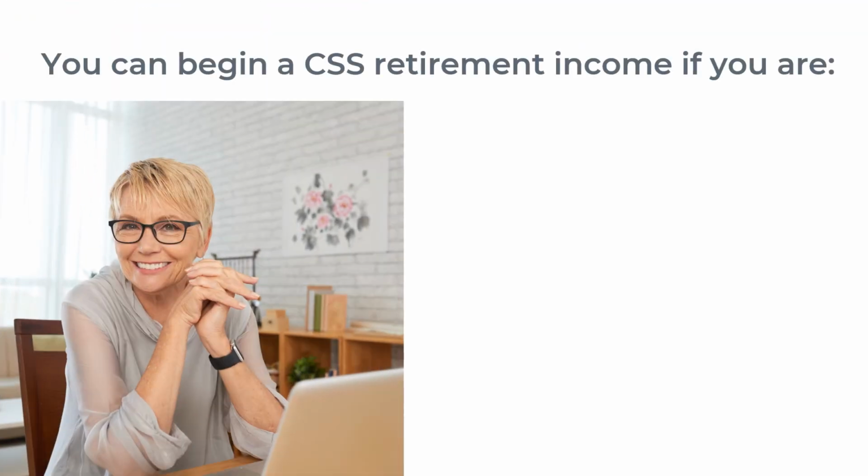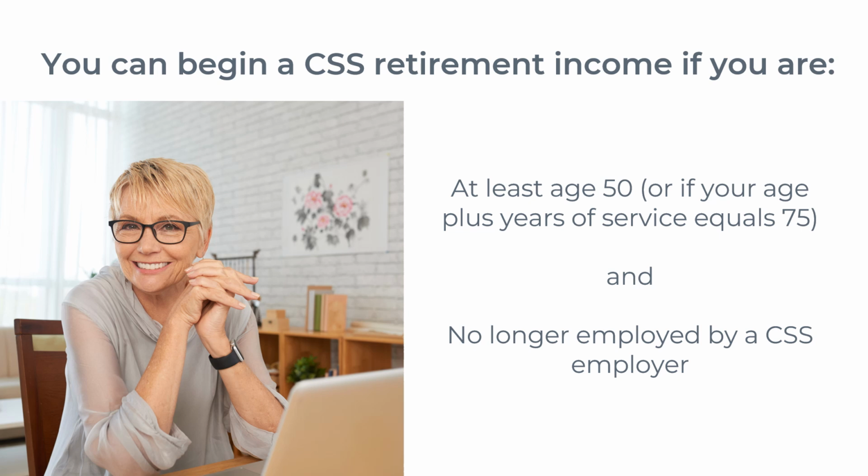In order to start your VB payment retirement income, you must be at least age 50, perhaps earlier if your age plus years of service equals 75, and you have terminated your employment with a CSS employer member.